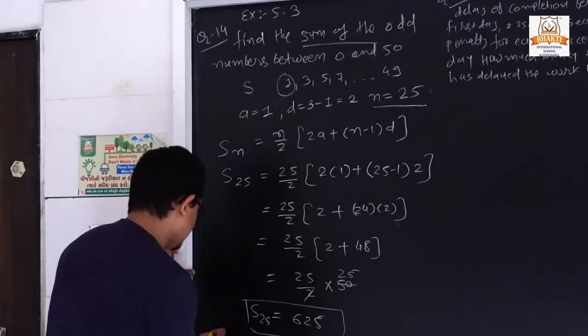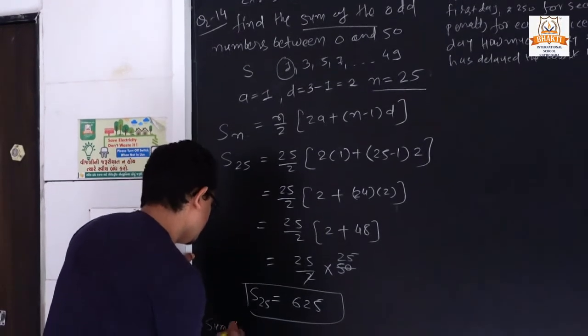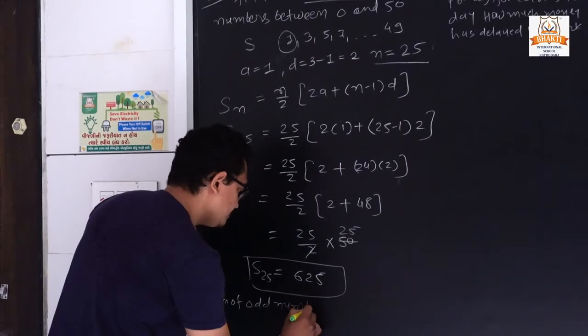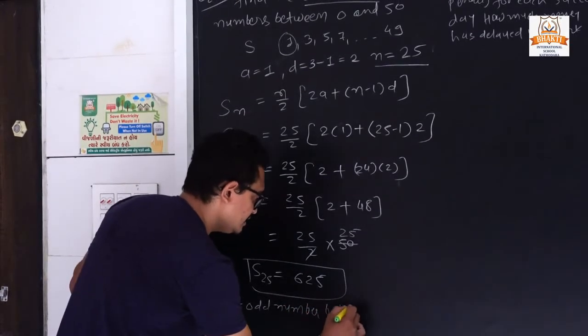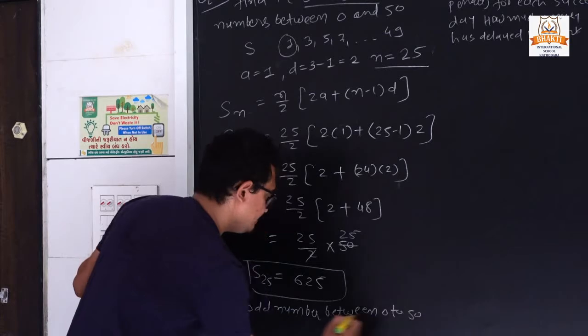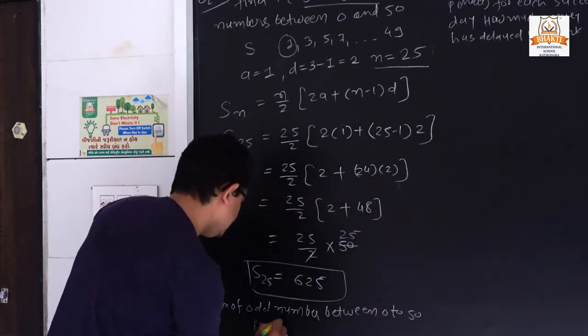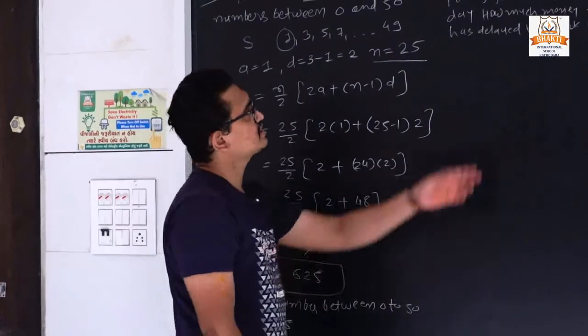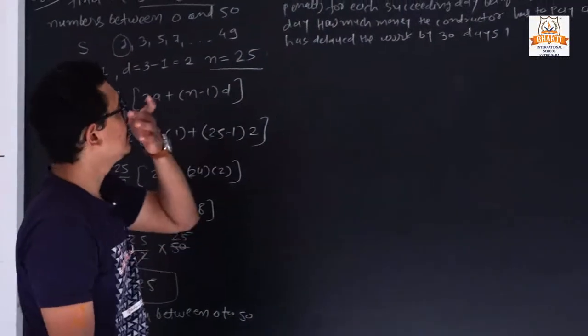So we can also write it like that: the sum of odd numbers between 0 and 50 is 625.